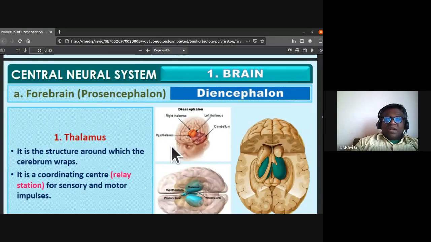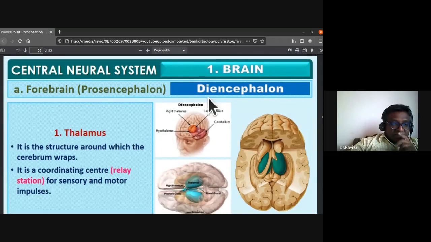It is a coordinating center. It is also called the relay station for sensory and motor impulses. There are a left thalamus and a right thalamus. So it is a coordinating center, a relay station for sensory and motor impulses.